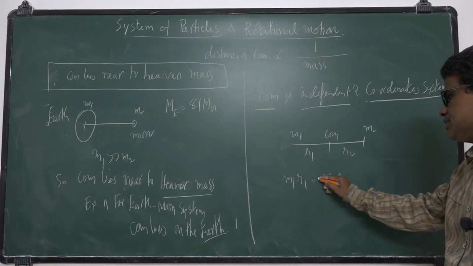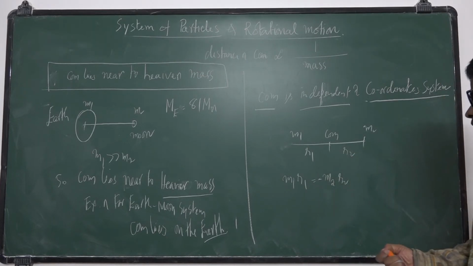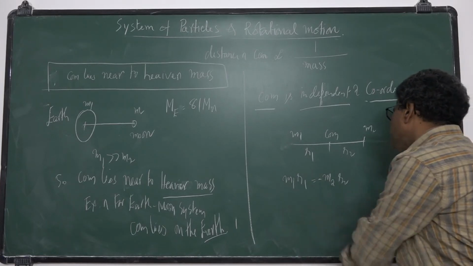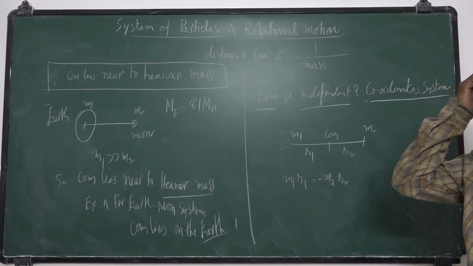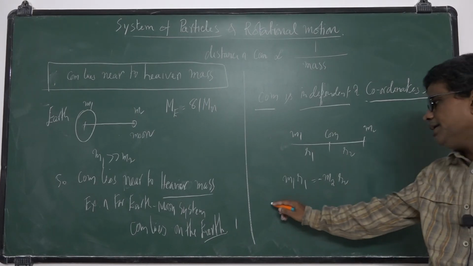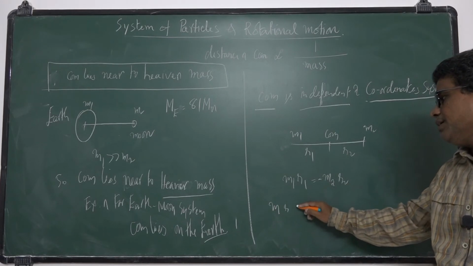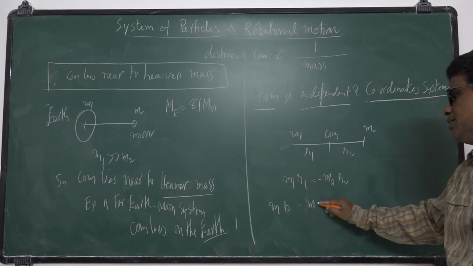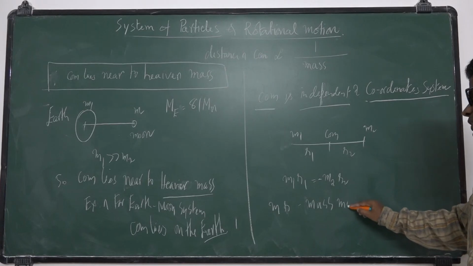Actually, here there is a minus, so taking the modulus, M1 R1 is equal to M2 R2. Here MR is called mass moment.